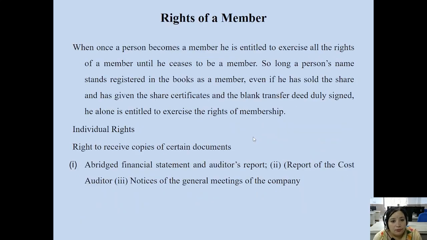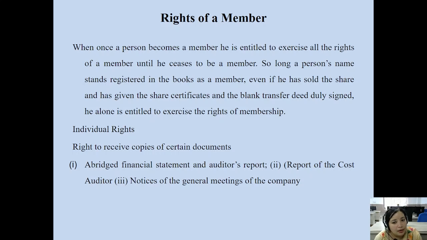Then we come to the rights of a member in detail. We study that in today's class. Today's topic is rights of a member. I will give a brief introduction of the rights of a member. When a person becomes a member, he or she is entitled to exercise all the rights of a member until he ceases to be a member of the company. And so long as his name is registered in the books as a member of the company, and he has sold the shares and has given the share